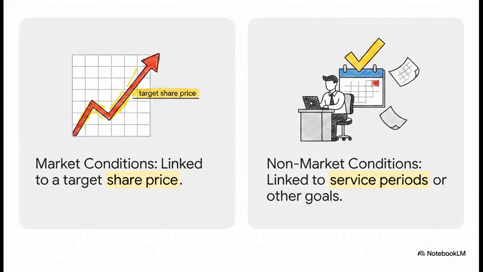So IFRS 2 splits these conditions into two very distinct categories. You have market conditions, which are tied to the share price, like hitting a $50 target. Then you have non-market conditions, which is basically everything else. Usually it's a service condition, like staying for 3 years. The accounting is totally different. For a market condition, the probability of hitting it is already baked into the fair value on grant date. You never touch it again. But for non-market conditions, you have to estimate each year how many people you think will actually meet the condition and adjust your expense accordingly.